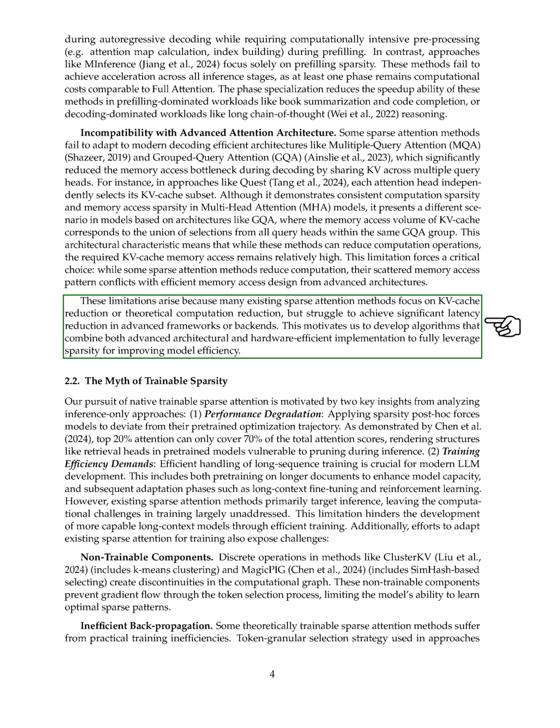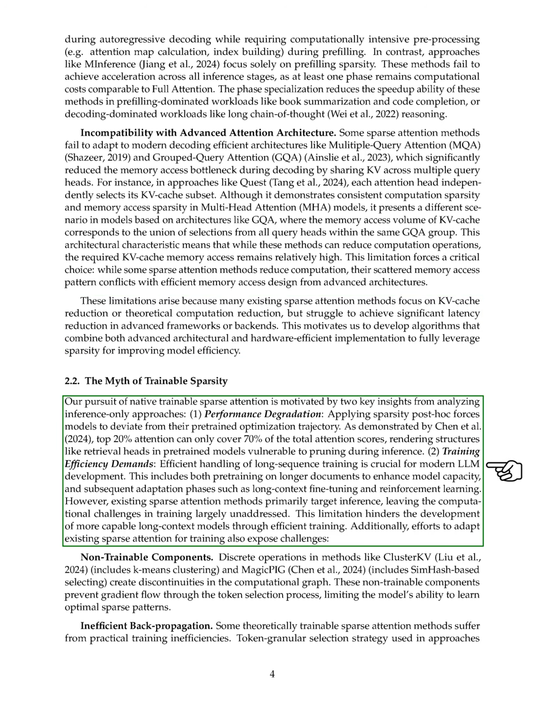Section: The Myth of Trainable Sparsity. In this section, we explore the concept of native trainable sparse attention, driven by two main insights from our analysis of inference-only methods. First, we notice that applying sparsity after training can harm performance. Specifically, when we only use the top 20% of attention, it only accounts for 70% of the total attention scores. This makes certain structures in pre-trained models, like retrieval heads, susceptible to being pruned during inference.